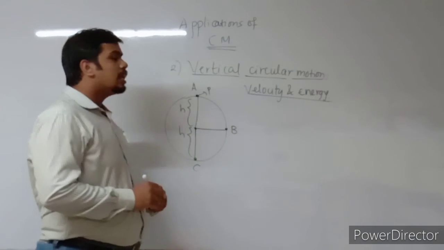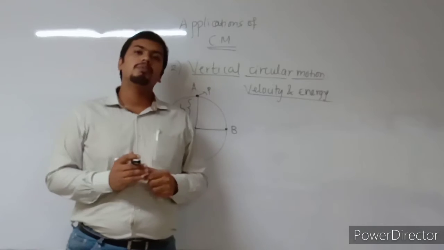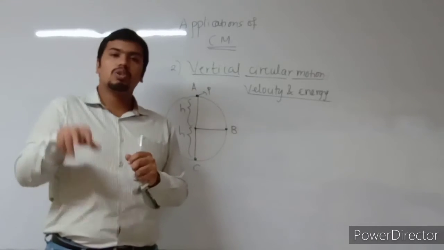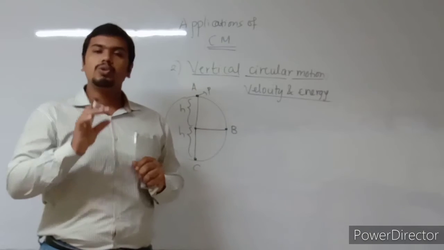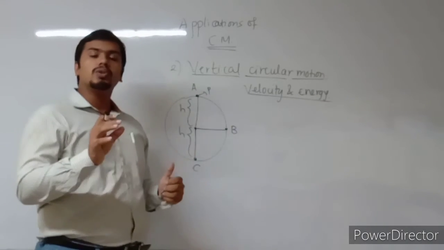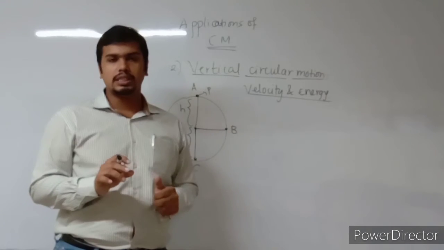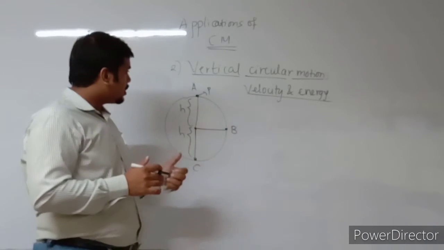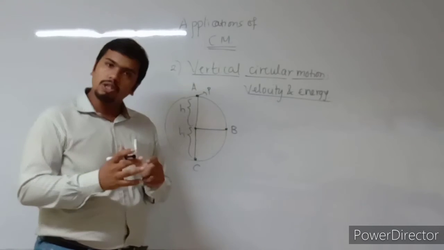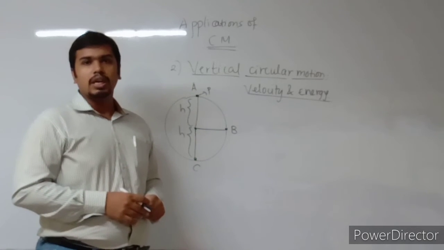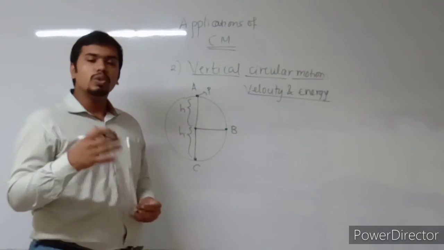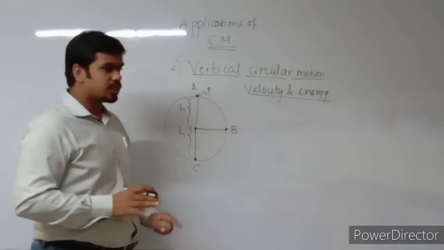Remember, for any vertical circular motion, a minimum amount of energy is required at each place. And at each place, for point A, point B and point C, the velocities are different. How are they different? Let me make you imagine it.